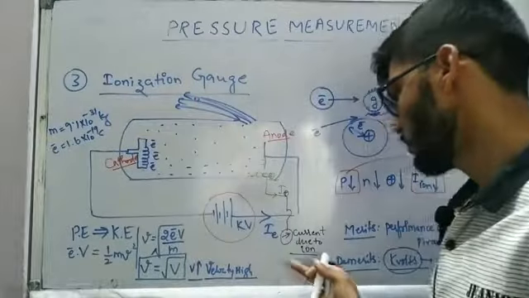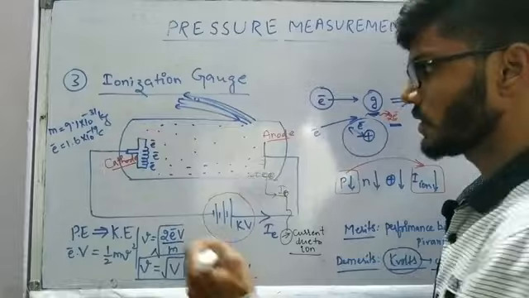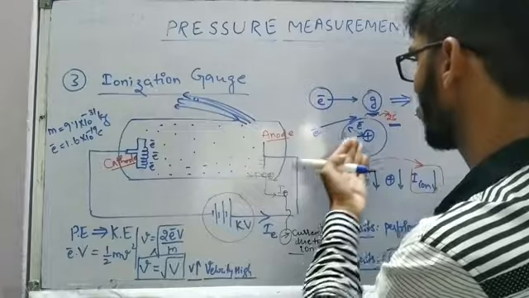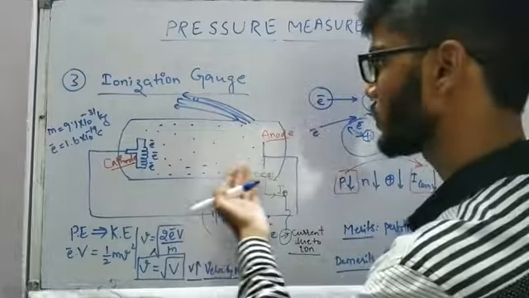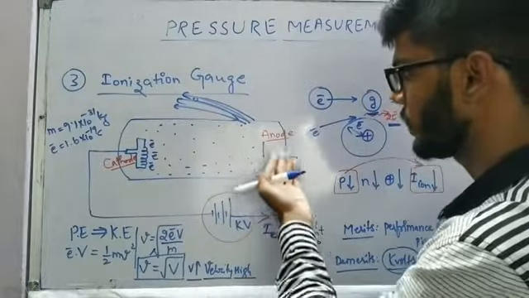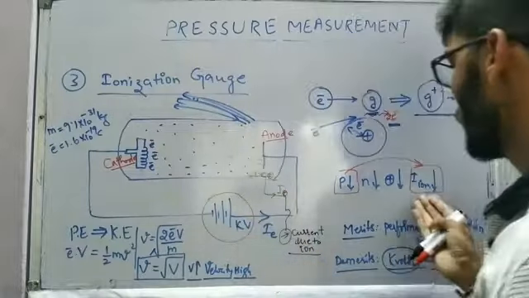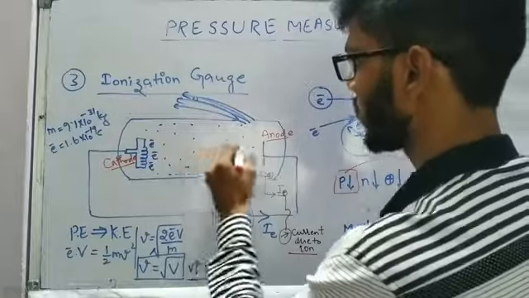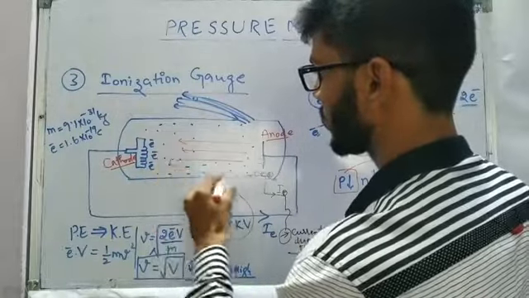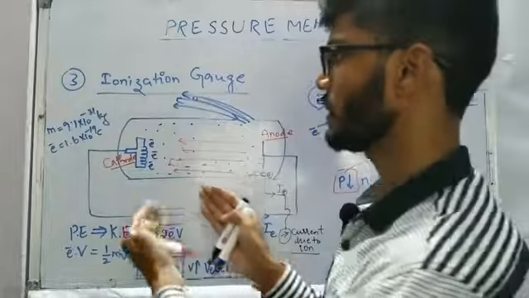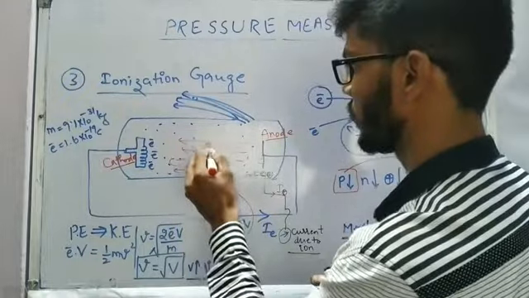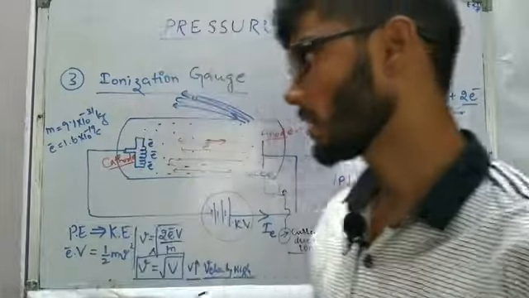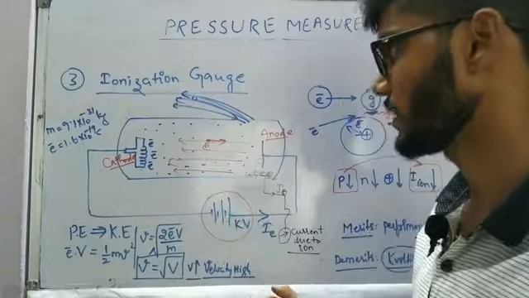The reason behind providing kilovolts is that the electrons coming out of the cathode, once they collide with the gas molecules, generate two electrons, but those electrons have to travel to the anode, and only then will they contribute to the ionization current. To make them travel from here to here, we should provide a strong electric field inside the tube. The electric field is in this direction, and it gives a force on the electron in the opposite direction, because on negative charges the electric field applies force in the reverse direction.